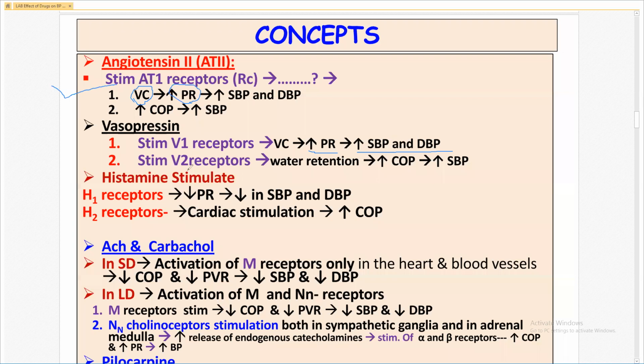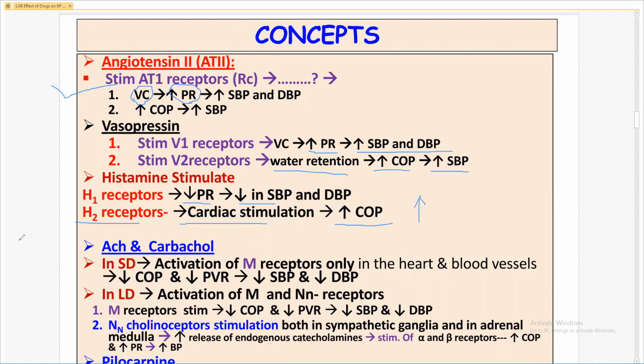Vasopressin 2 receptor stimulation causes water retention, due to water retention increase in the cardiac output and increase in systolic blood pressure. Histamine H1 receptor stimulation results in decrease in the peripheral resistance, decrease in the blood pressure, and histamine 2 receptor cardiac stimulation, increase in the cardiac output, increase in the blood pressure.